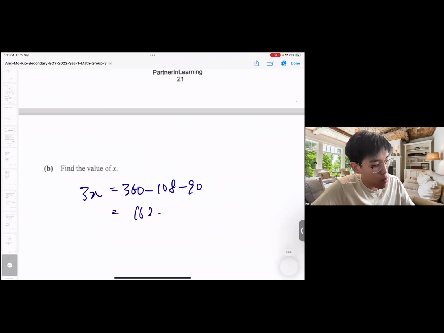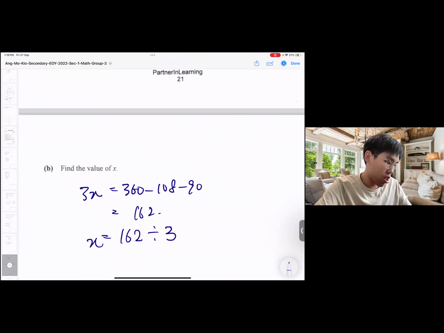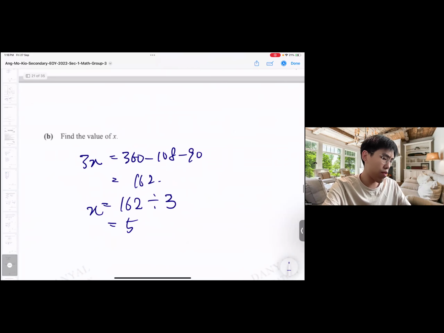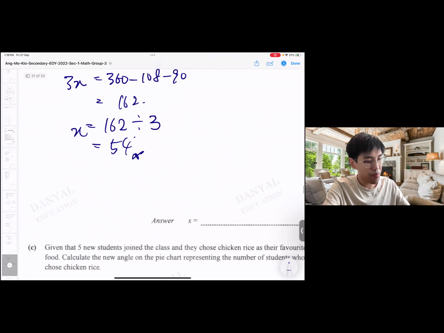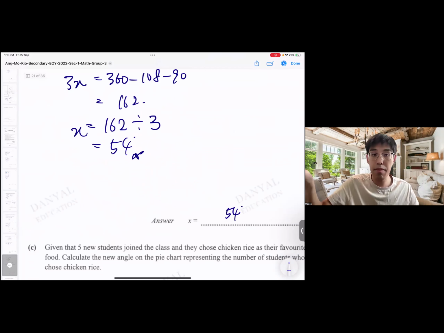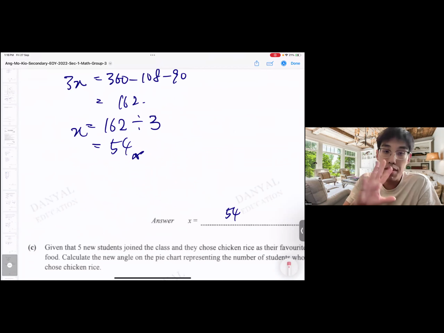And this 162 is made out of 3x because it's the x and the 2x. So I want to find x. So it's 54. That's it. x is 54. Need to put units? Don't need, because it says find the value of x. Value 54. It's just 54.